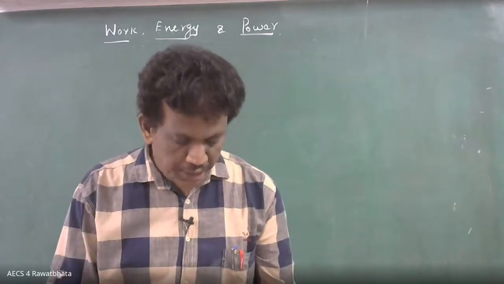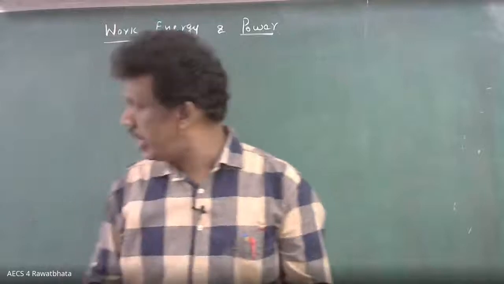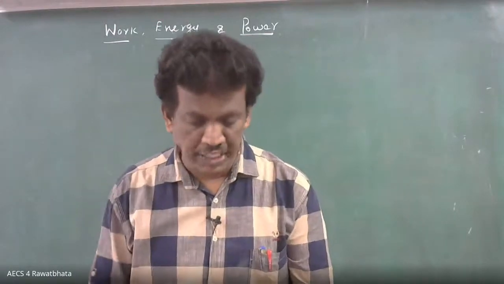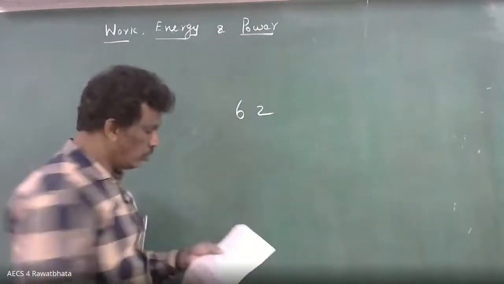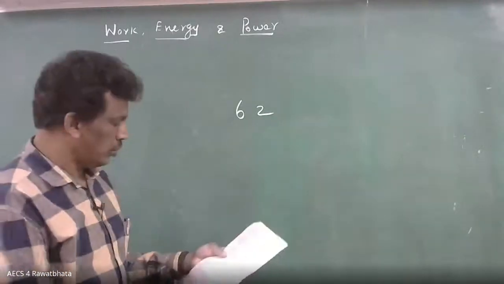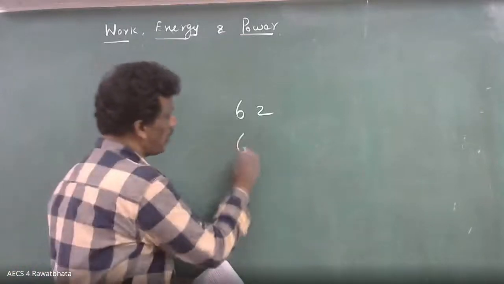Okay. So now I am telling some question numbers, please write. You can do it in the textbook. Question number 6.2, work done type question. If this concept is clear, then this will be easy for you. 6.2, and then 6.4.